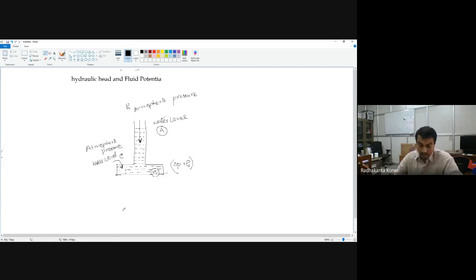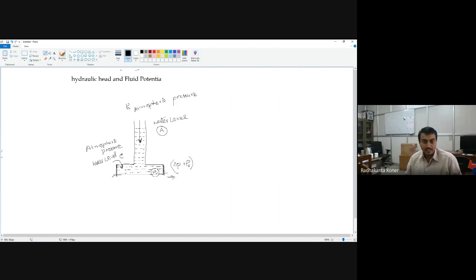Now, if I pour some amount of water, flow will not occur, because it is an enclosed pot. But if I open it somewhere else, flow will occur in this direction.